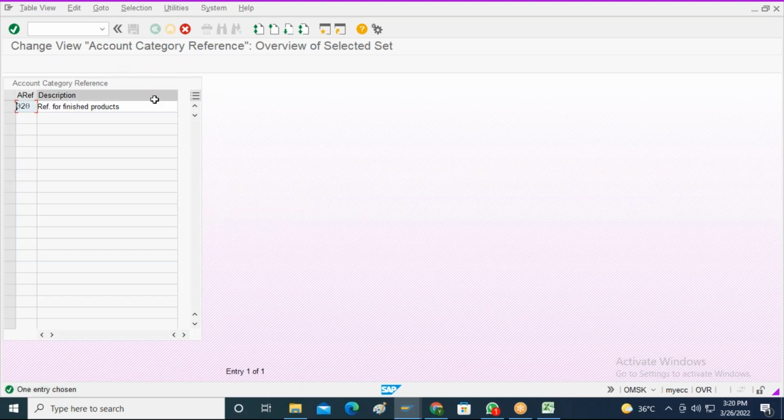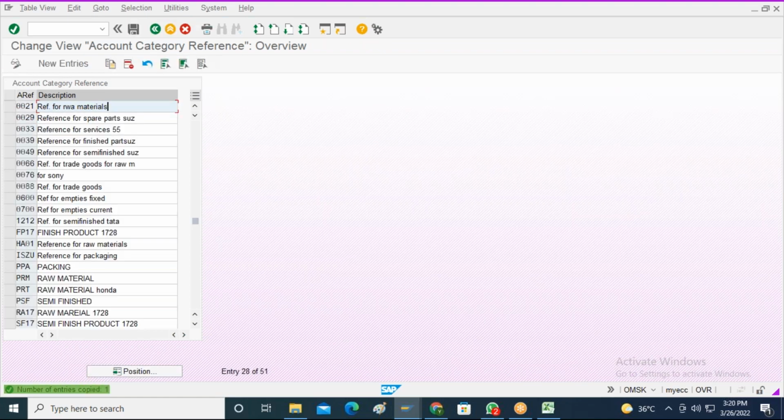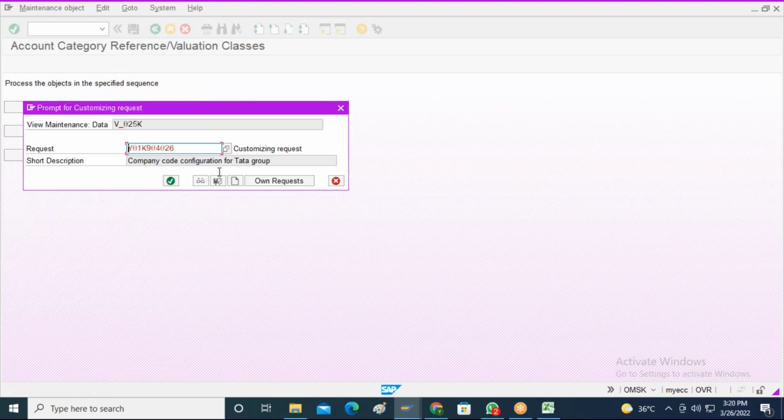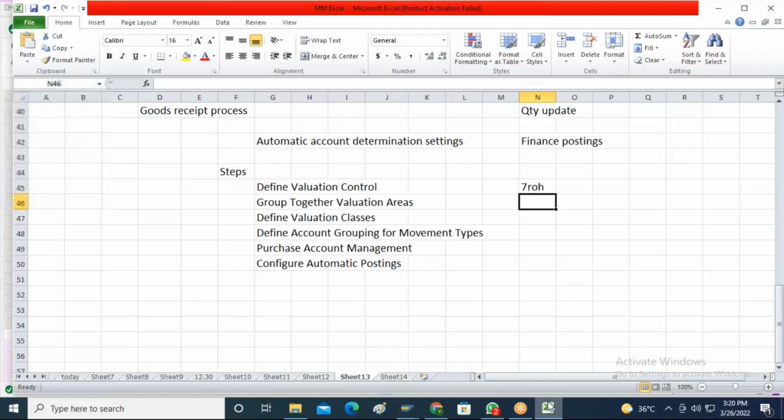So I will create 0021 account category reference for raw materials. So I just save it. So I have created the account category reference key as 0021.